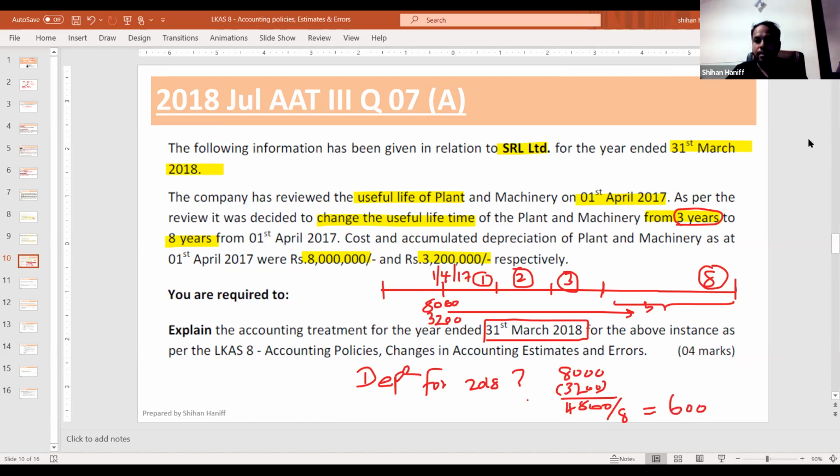So for the current year, we have to depreciate only 600,000. Because the remaining value can be used for another 8 years. So you don't change the previous year, you change only the current year and future.